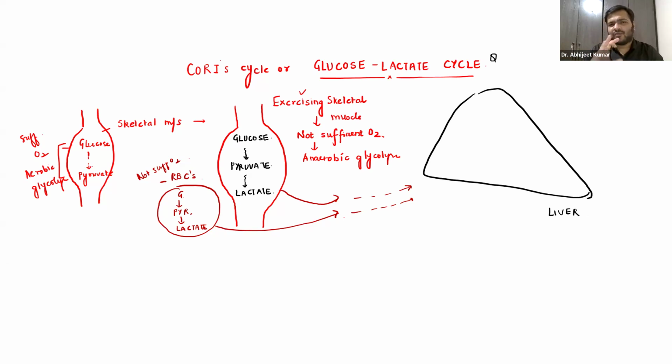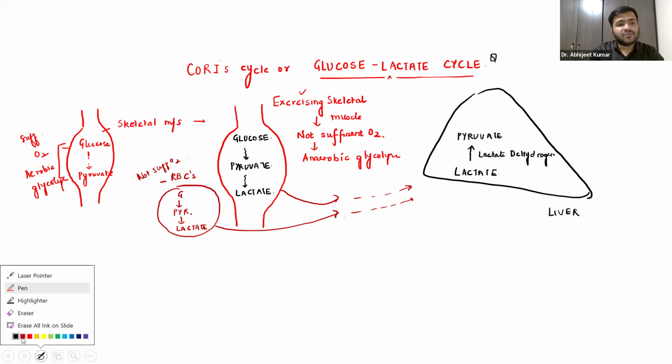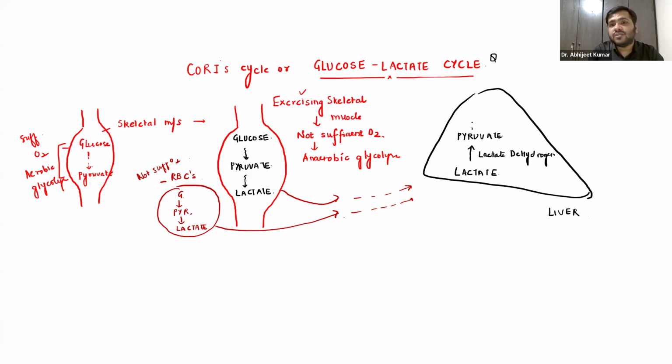But what is happening? This lactate is going, because of the cycle, again into the liver. So this lactate came here. Now what will happen with the help of the enzyme lactate dehydrogenase? This lactate will be converted into pyruvate again in the liver. And this pyruvate, you already know, is the process of gluconeogenesis, right?